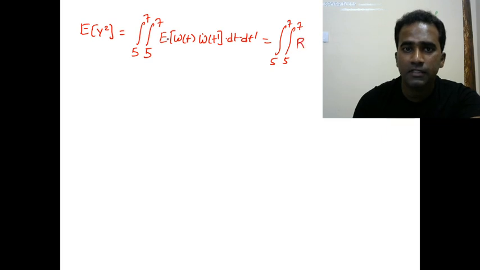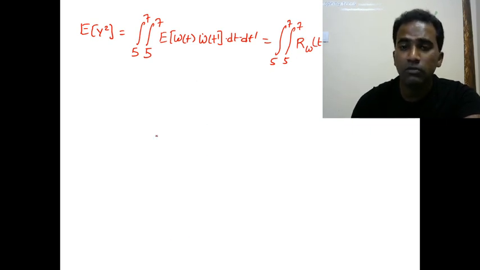So we can write this as, this is looking like the autocorrelation function of w of t, which can be written as Rw of t minus t dash, or t dash minus t also you can write, because the autocorrelation function is an even function. And we know what is Rw of tau.